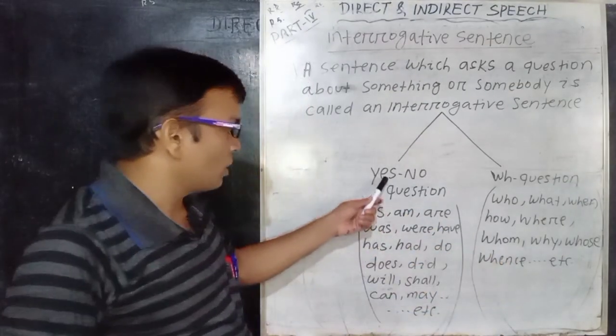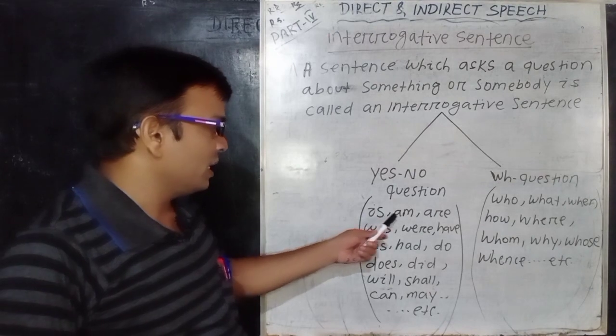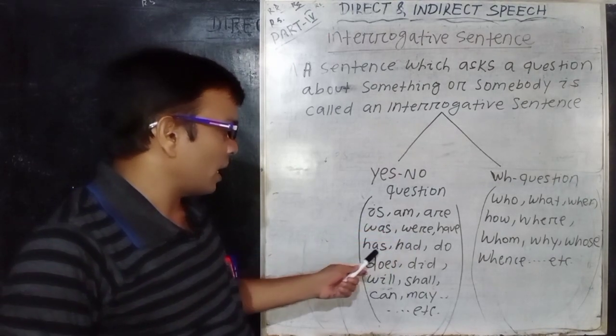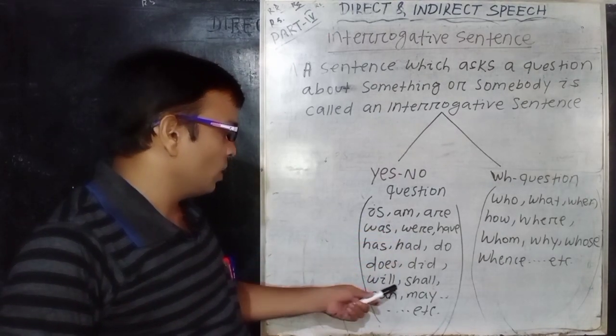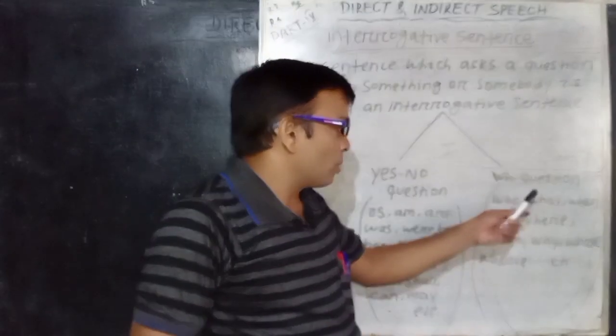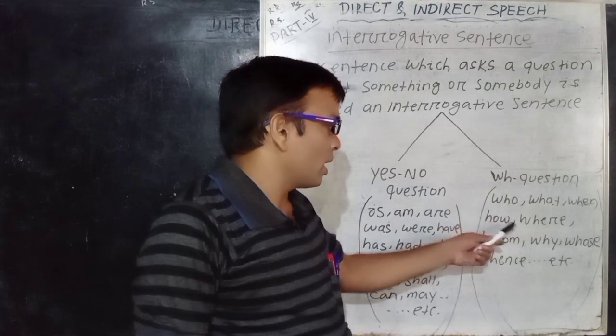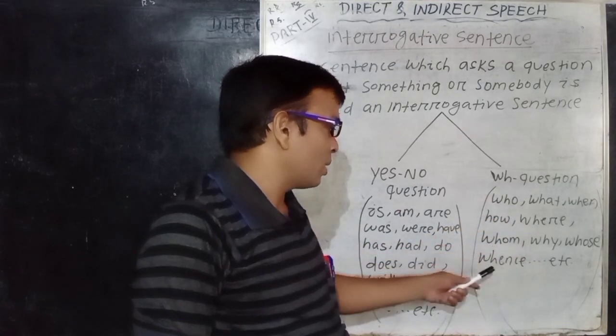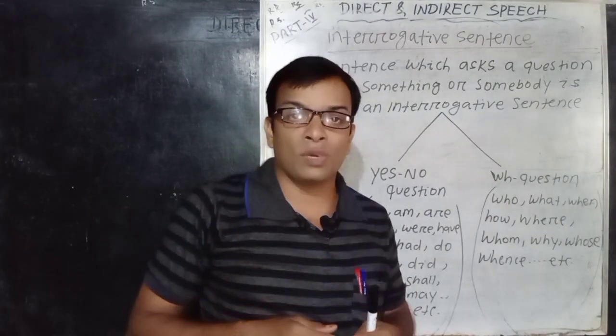The auxiliaries are: is, am, are, was, were, have, has, had, do, does, did, will, shall, can, may and all other modals. Then the WH words: who, what, when, how, where, whom, why, whose and all other WH words.